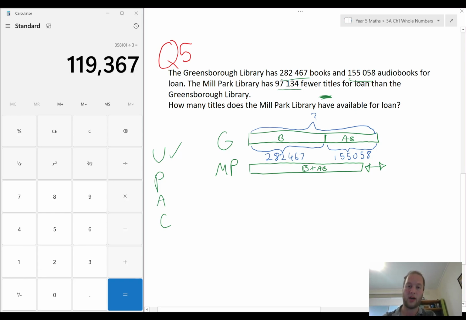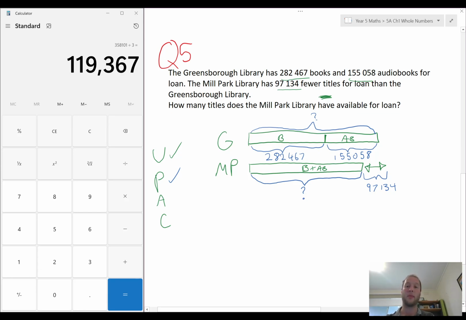And then for Mill Park, we weren't sure how many books they had. That's actually our question. But we knew the difference, so this smaller amount, I'm just doing these curly brackets, it was 97,134 fewer. So that's that gap. Now I've drawn it out, I can see what my plan is.